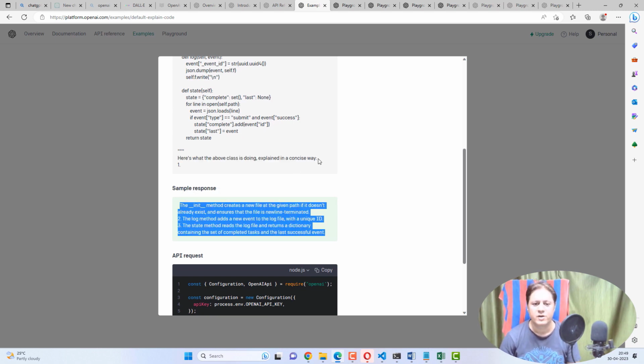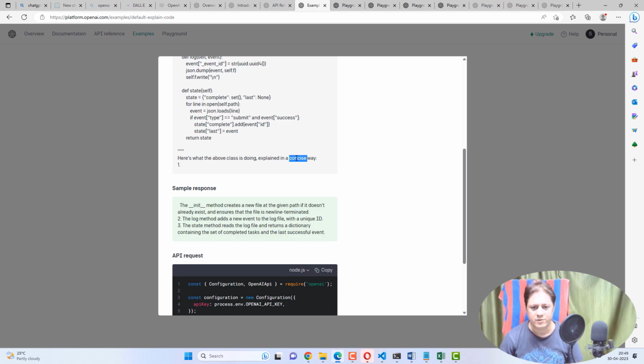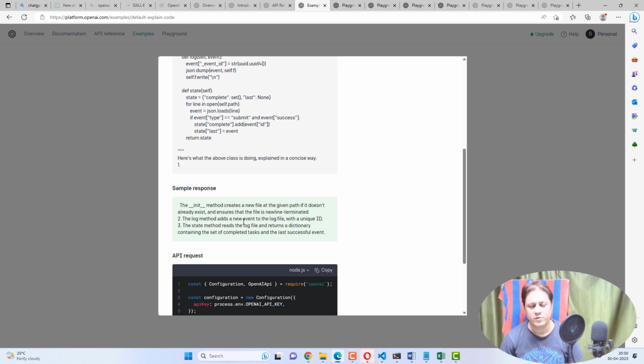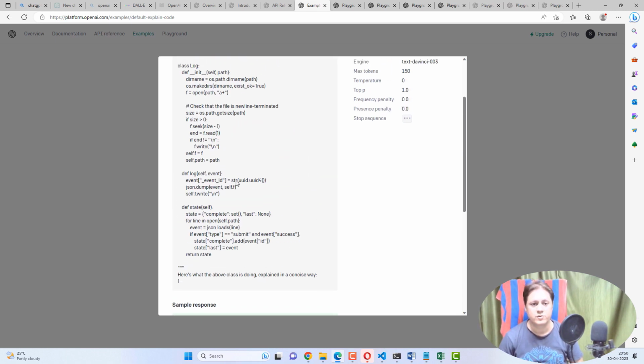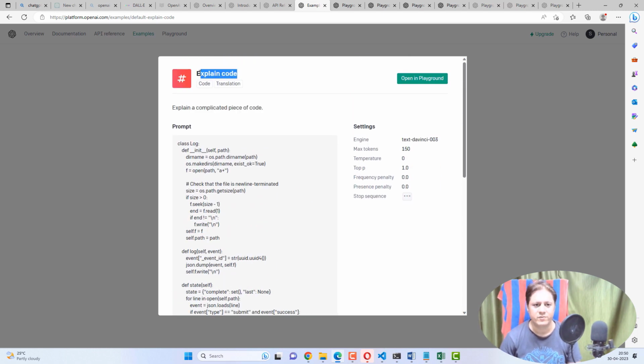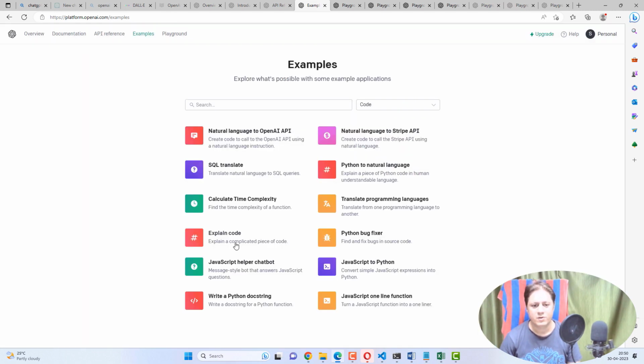You can write it in a detailed way, concise way, whatever. So the user has asked in a concise way, that's why it has given the small explanation. But if you want it in a detailed way, it will go through each line and explain everything about it. So this is the code explainer, which you can very easily create using ChatGPT. Okay, now I'm moving on to the bug fixer.